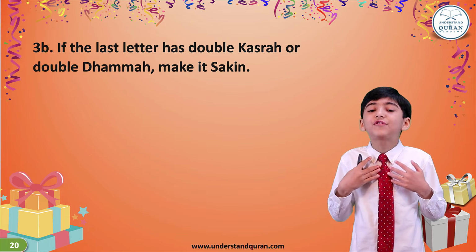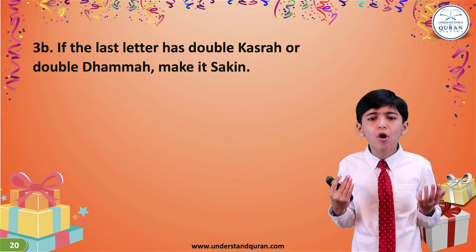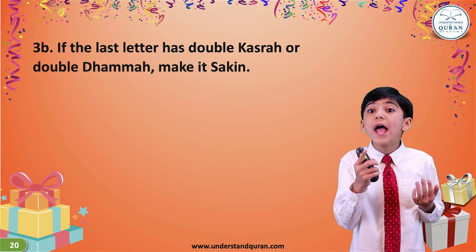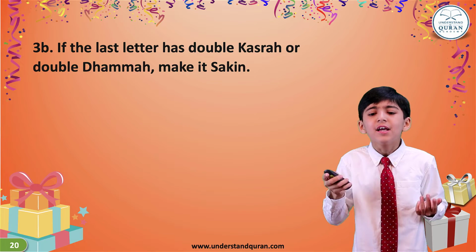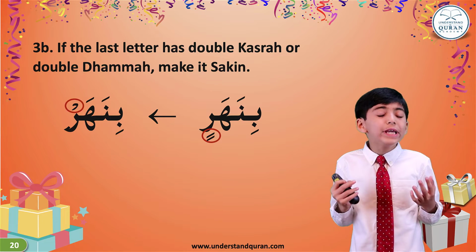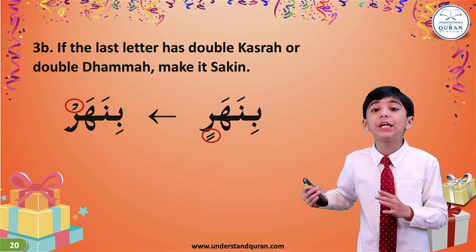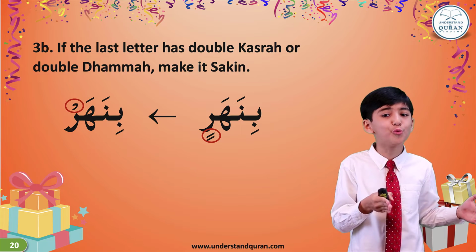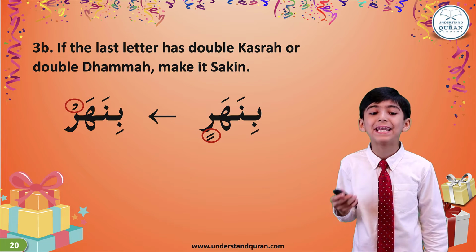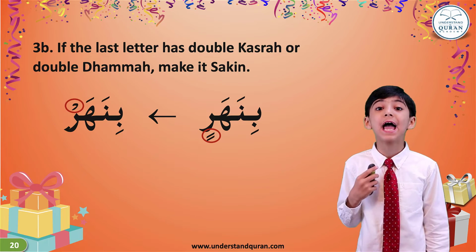But what will we do if the last letter has double kasra or double dhamma? Then we make it sakin. So in this example, we can see that ra has double kasra on it. So we will change the double kasra into a sukun. And we will recite binaharin into binahar.